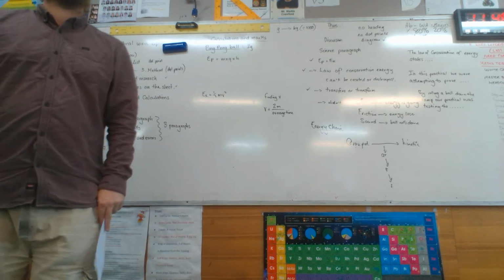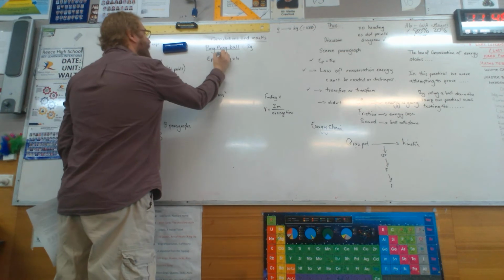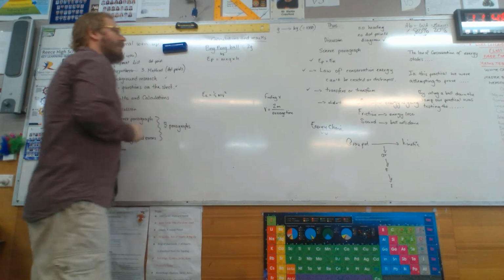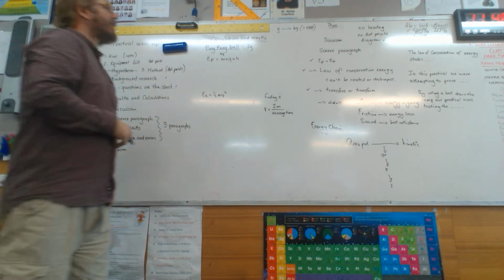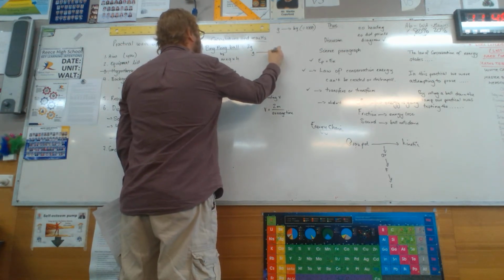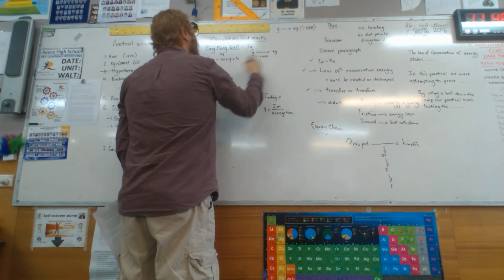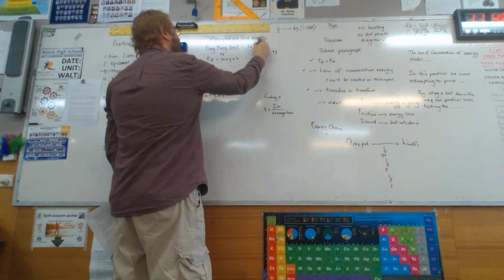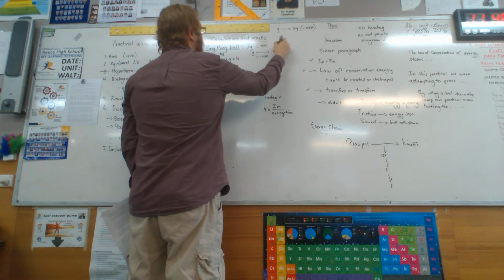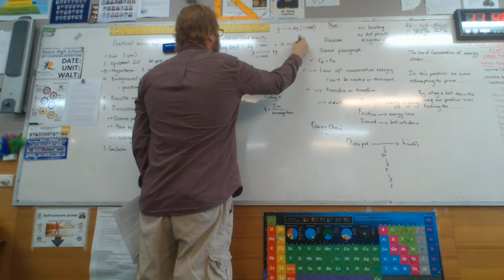Now, that's a real problem because when I'm using this formula, the mass needs to actually be in kilograms, not grams. So, some of you need this information, from grams to kilograms, we divide our number by 1,000. So I'm going to divide this by 1,000, which is going to give me 0.002 kilograms.